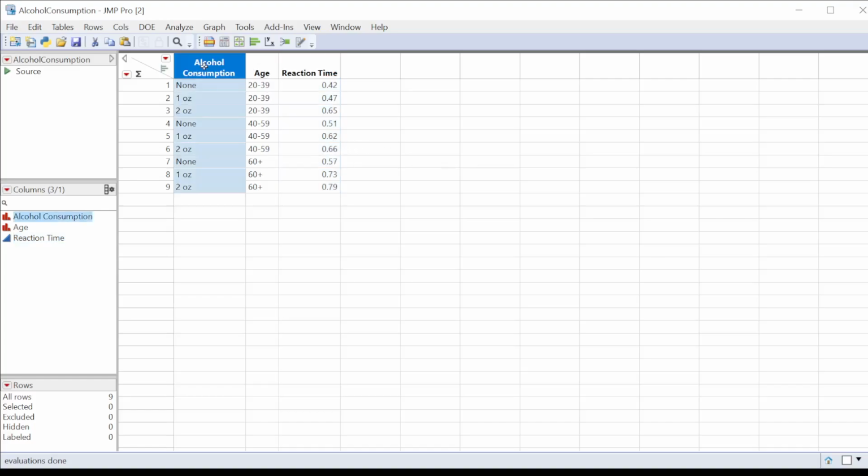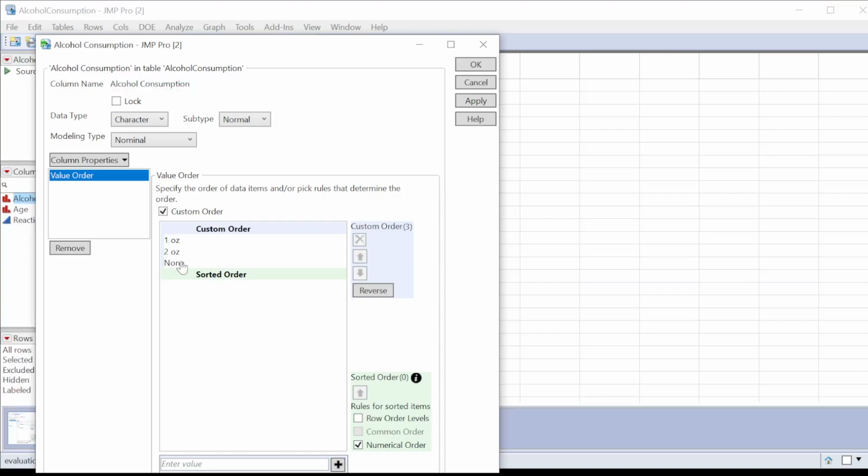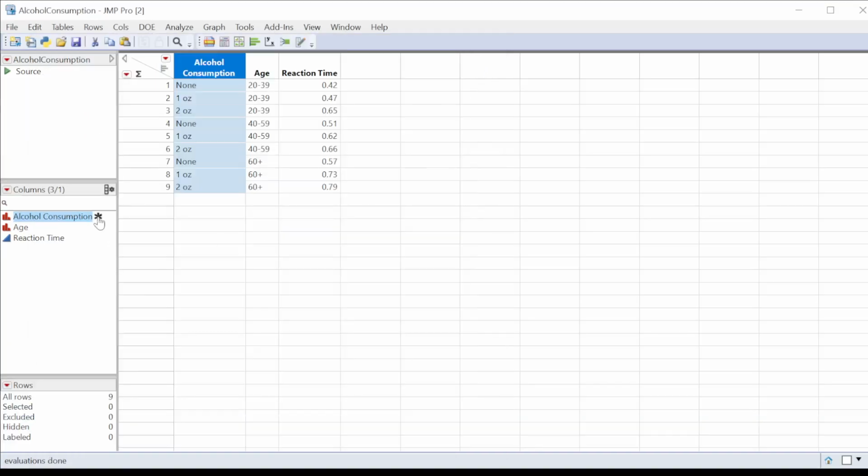So what I want to do is order my alcohol consumption. I'm going to right click, say column properties, and then value order. And then I can put them in the order that I want, which is going to be none, 1 ounce, and 2 ounce here. Say OK. This gives me a little star next to my columns, indicating that you have some sort of setting on your alcohol consumption variable, which is what I wanted because I want those in a particular order.